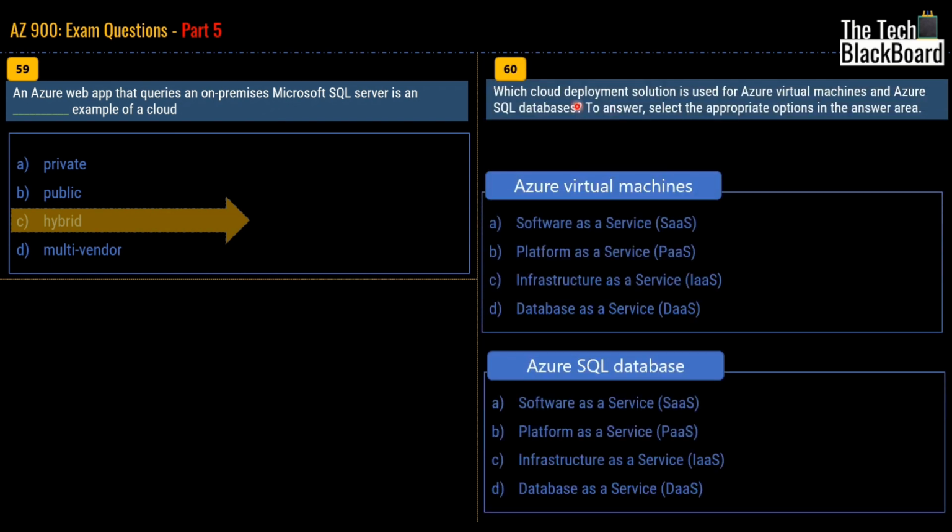Now let's move to question number 60. The question says, which cloud deployment solution is used for Azure Virtual Machines and Azure SQL Database. To answer the question, select appropriate options in the answer area. Now as you can see, this question has two elements. The first one is Azure Virtual Machines and the second one is Azure SQL Database.